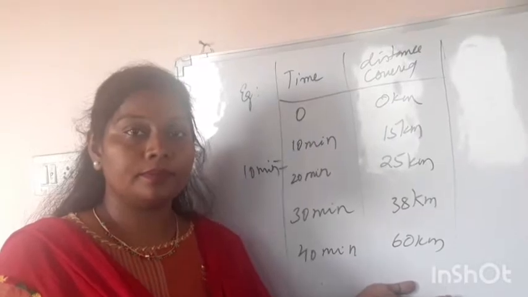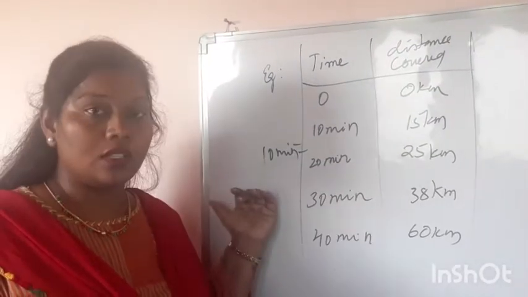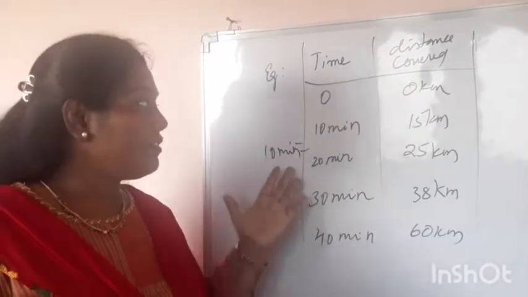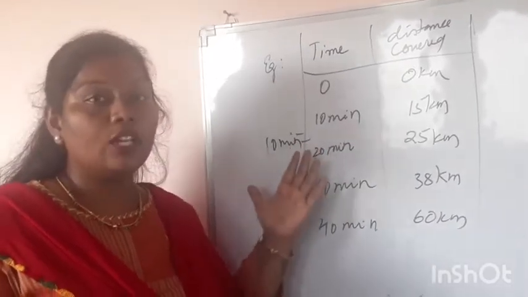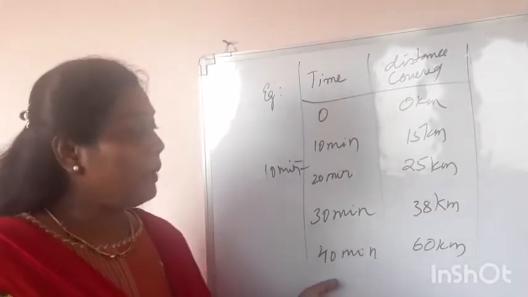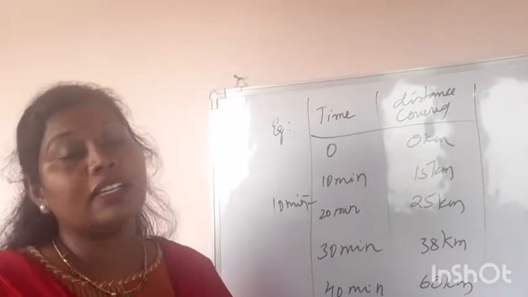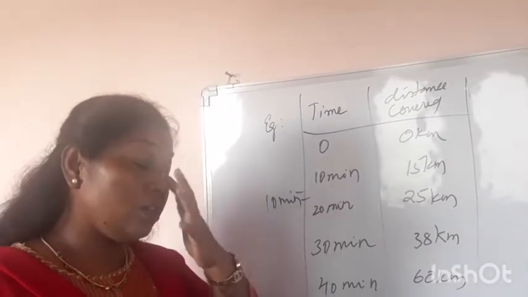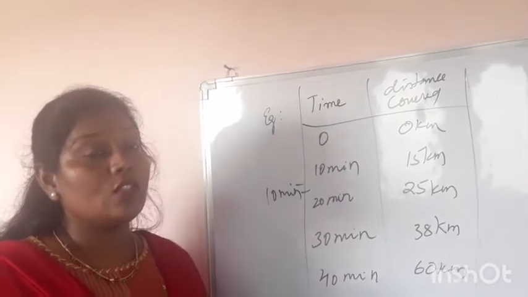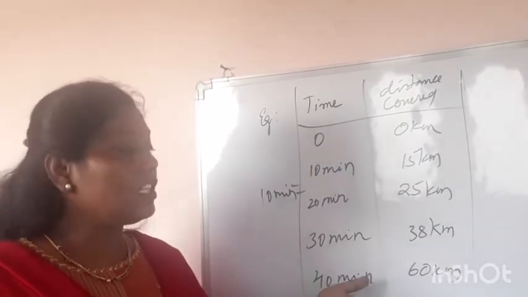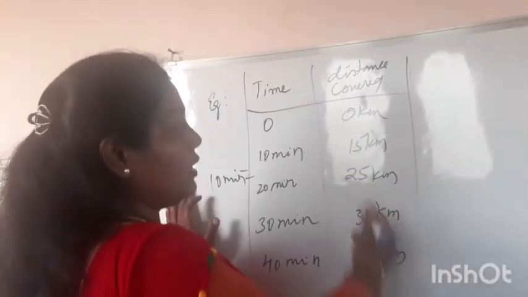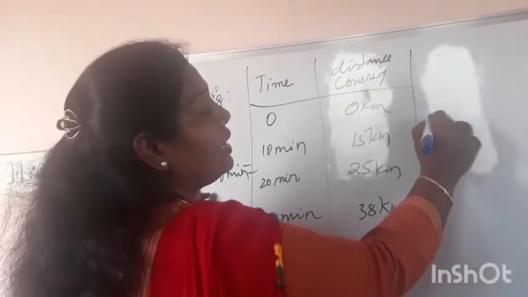Here we have observed the car has traveled in equal intervals of time, but the distance it has covered is not equal. So if you want to know the average speed, we have to take the total distance it has covered.